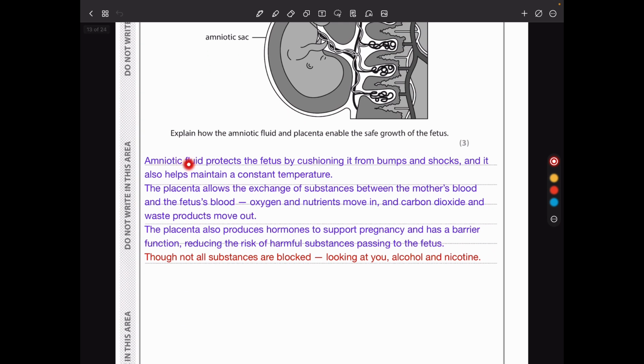So I said amniotic fluid protects the fetus by cushioning it from bumps and shocks, and it maintains the constant temperature. The placenta allows the exchange of substances between the mother's blood and the fetus's blood, which is oxygen and nutrients which move in, and carbon dioxide and waste that move out. The placenta also produces hormones to support pregnancy, hormones like progesterone, and it has a barrier function, reducing the risk of harmful substances that pass to the fetus.